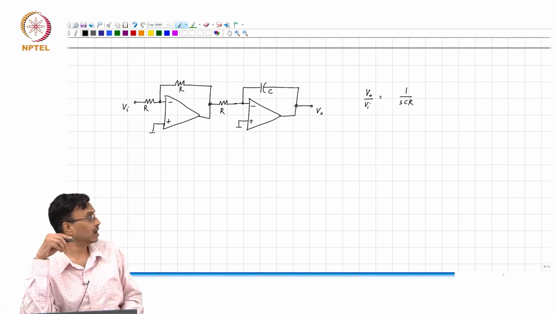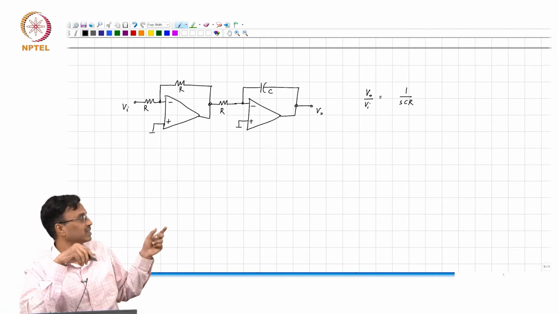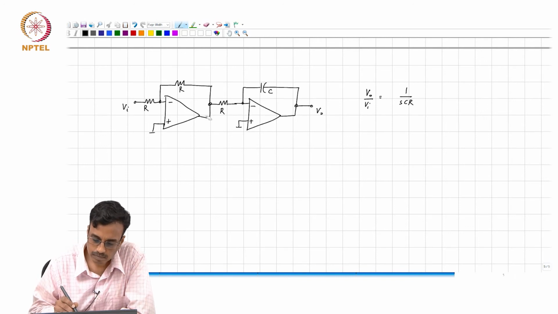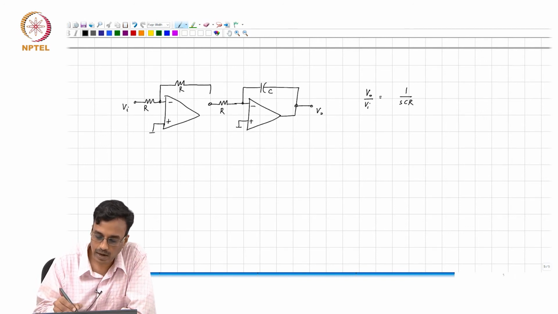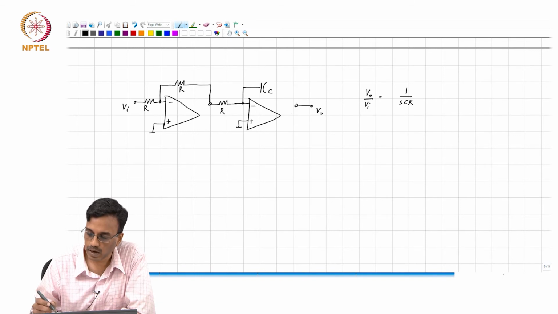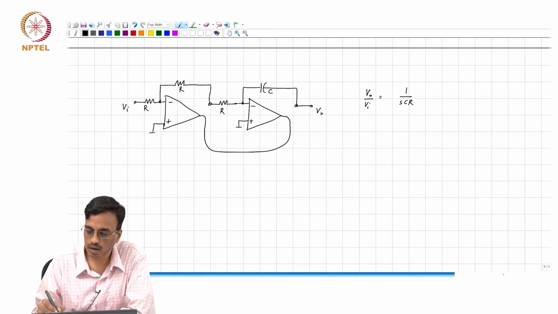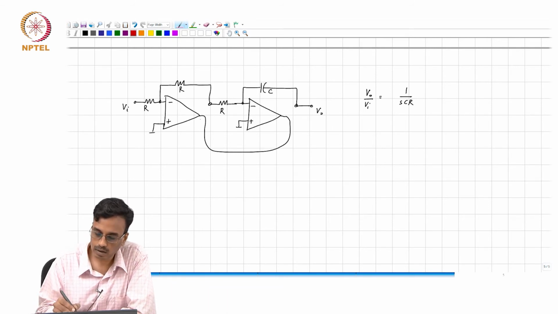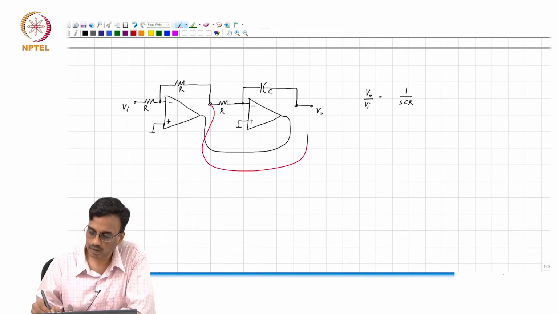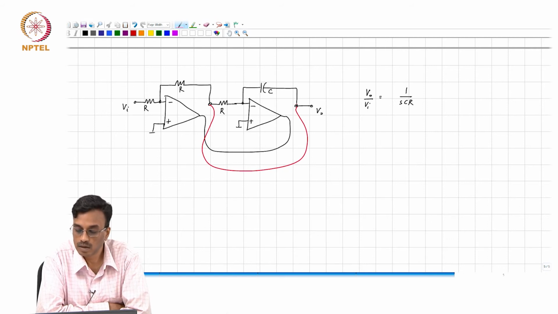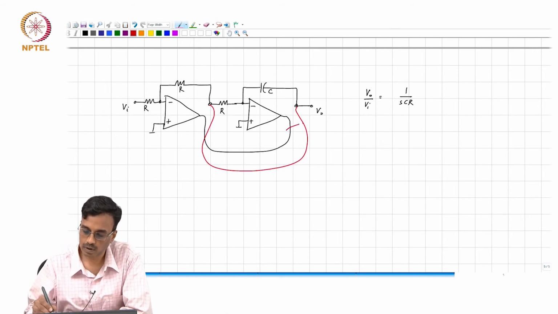When we were discussing modified nodal analysis, we said that if you have a network with ideal op amps, you can break this connection, connect this here and connect this here, oh sorry, oops.